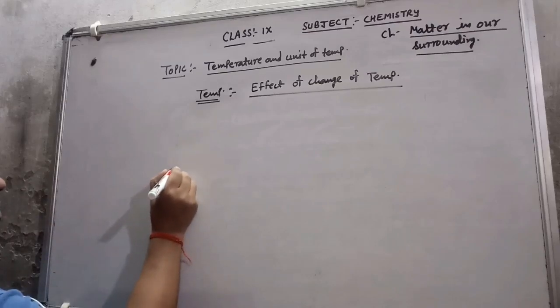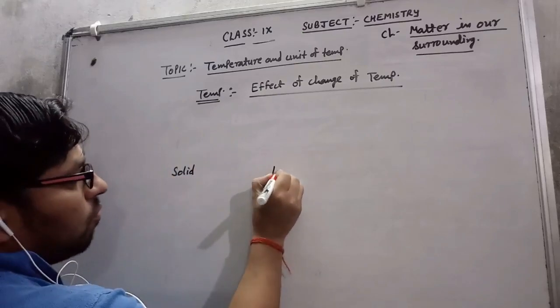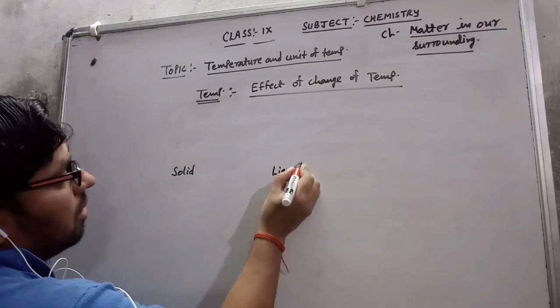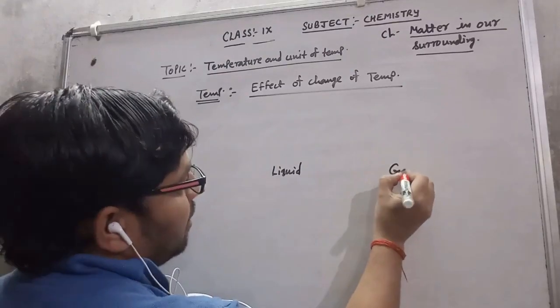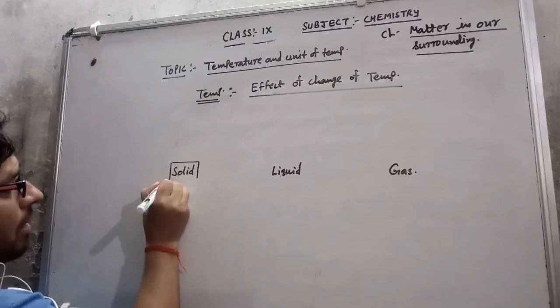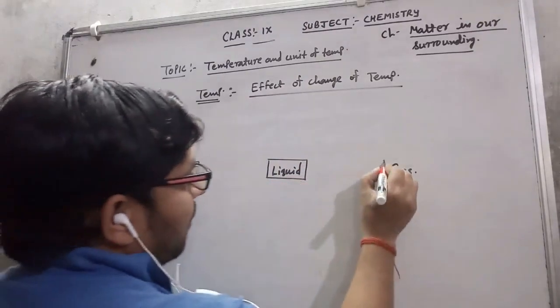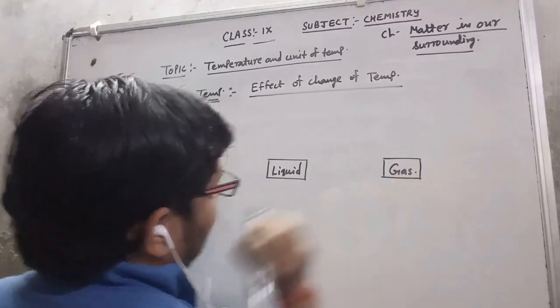Suppose I have three states of matter. One is solid, one is liquid, and one is gas. Now three states are available here: solid, liquid, and gas. Now I am going to change them.